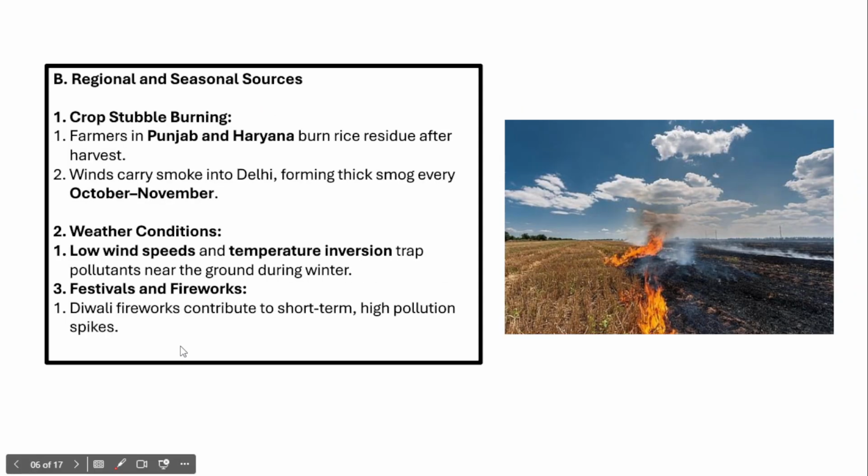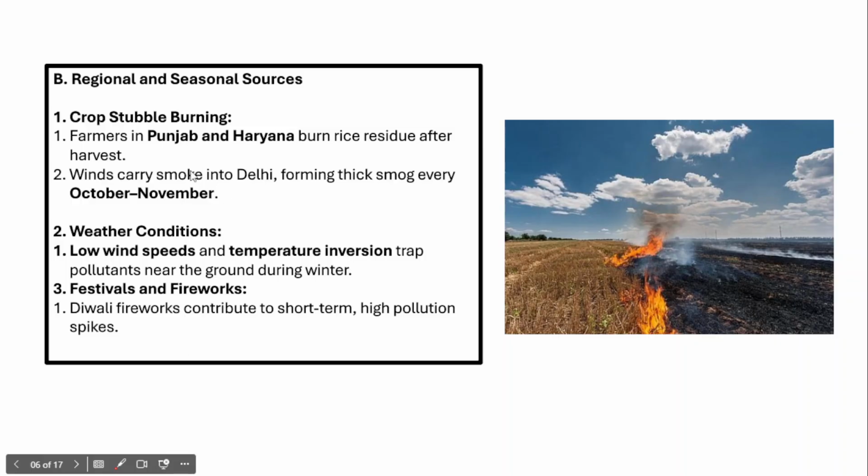However, if we talk about other major sources of Delhi's air pollution, there is crop stubble burning. We all know that immediately after the Kharif season, the farmers in Punjab, Western UP, Haryana, and Rajasthan prepare for the Rabi season. Because of the less time available between Kharif harvesting and the Rabi season, what do farmers do? Farmers just burn the leftover stubble.